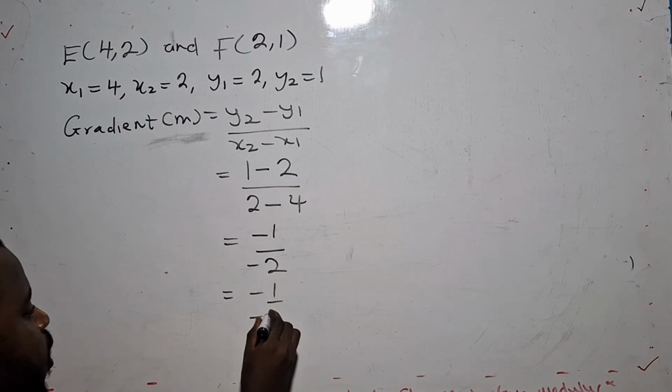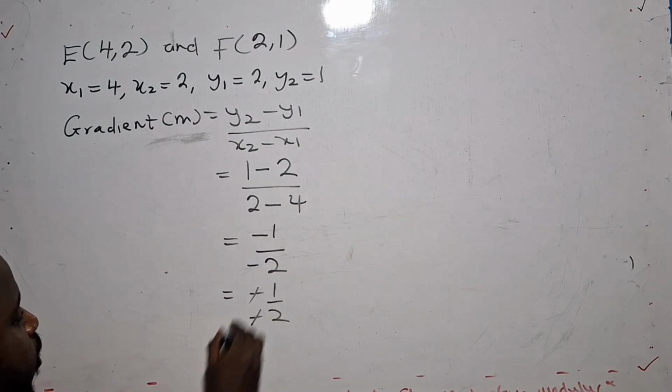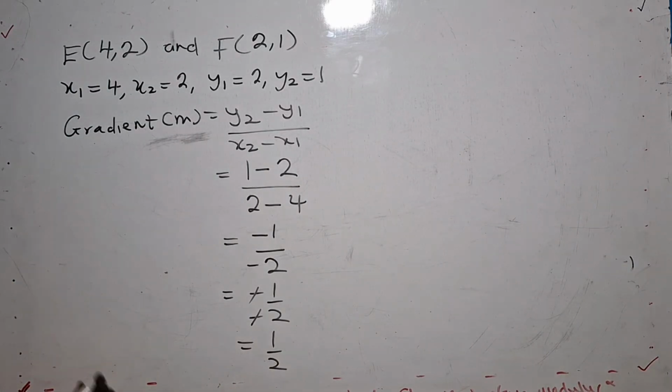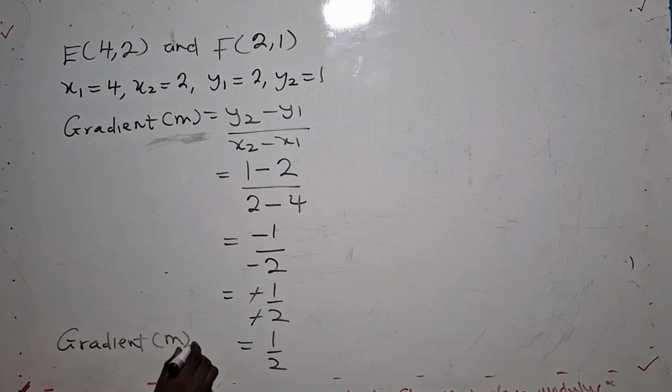So negative 1 over negative 2, negative cancels negative. So our answer is 1 on 2. Therefore our gradient, which is m, will give us 1 on 2. As simple as that. So this is how we find the gradient of this line as well. You should be able to identify your coordinates and use the formula to solve. So let's take the next question.